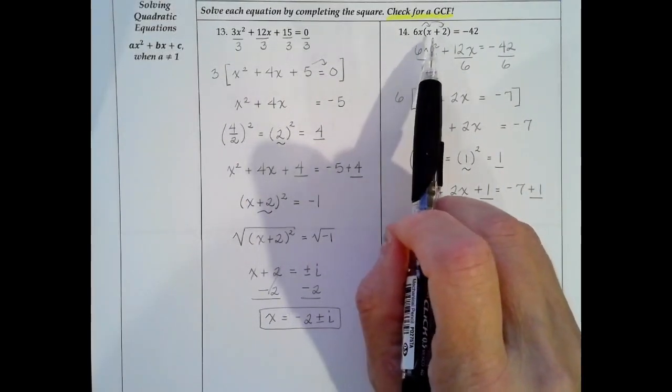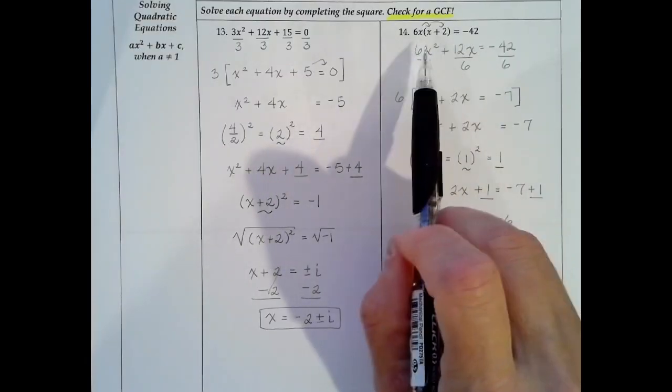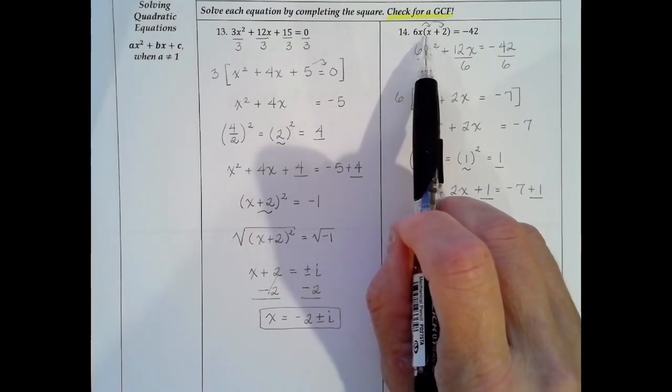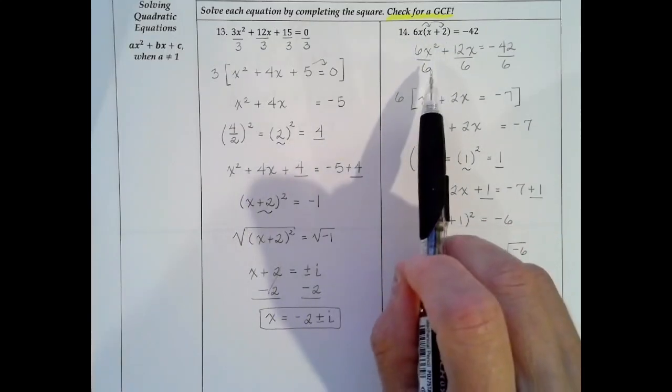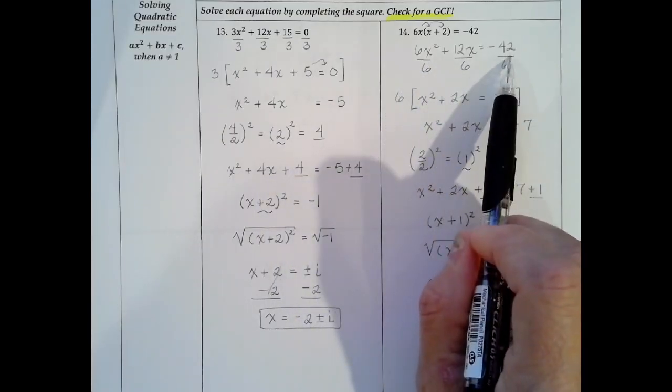All right, so let's look at the next problem, number 14. We've got 6x times, in parentheses, x plus 2 equals negative 42. First, we want to get rid of those parentheses, so let's go ahead and distribute. So we're going to multiply 6x times x and 6x times 2. So we'll get 6x squared plus 12x equals negative 42.